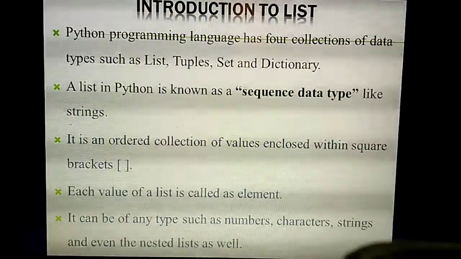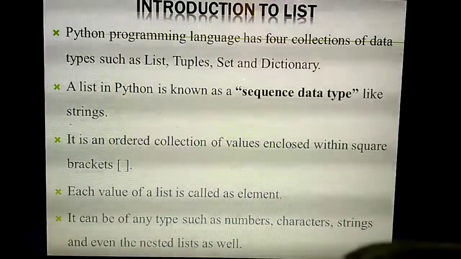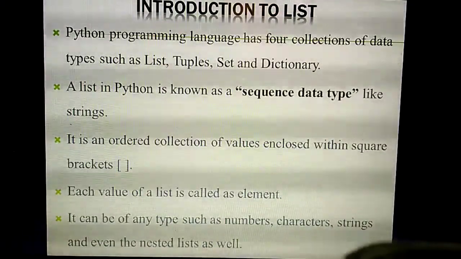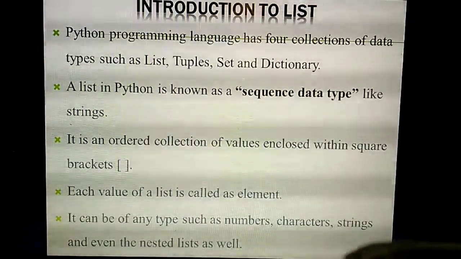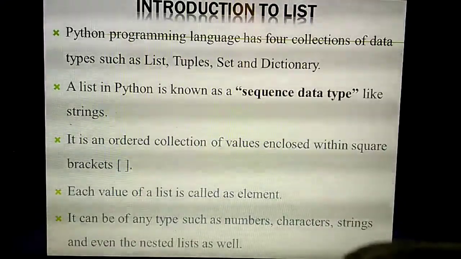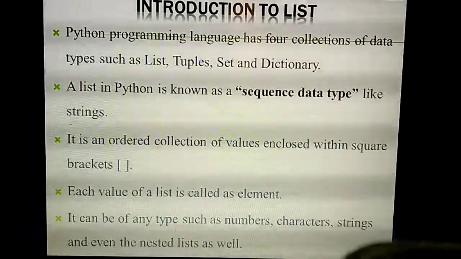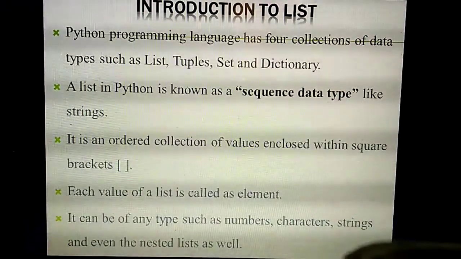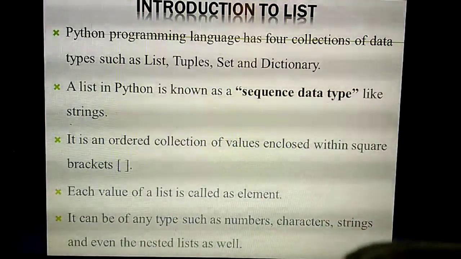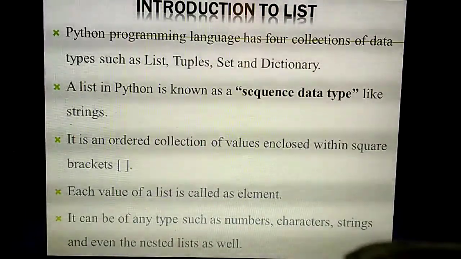You can insert any number of data in the list, or any type of data. What do you mean by type? Either numbers or characters or strings, anything you can insert. There is no condition that only numbers need to be inserted, or only characters or strings. Any type of data you can insert in the list. Also one list can be inside another list. That is called a nested list. Already you have studied nested functions and nested arrays. Likewise, inside one list, another list you can insert.